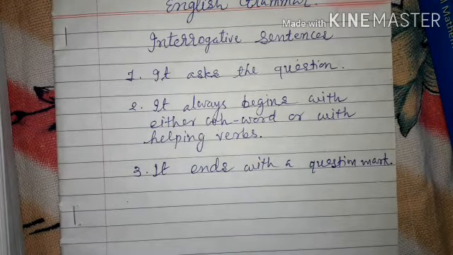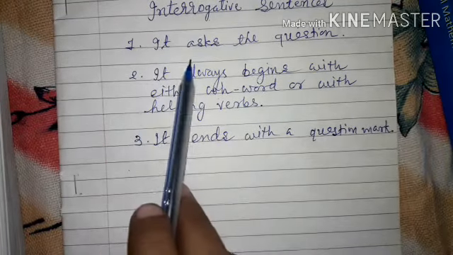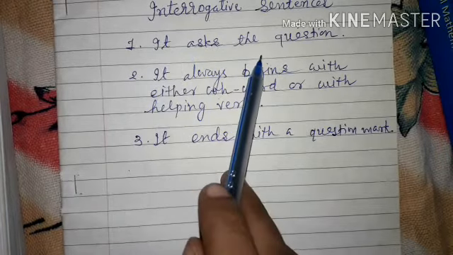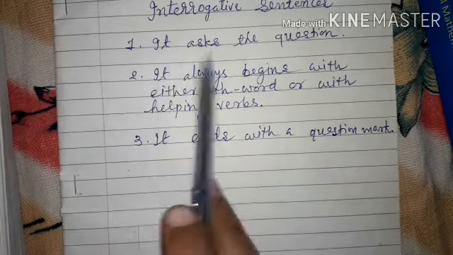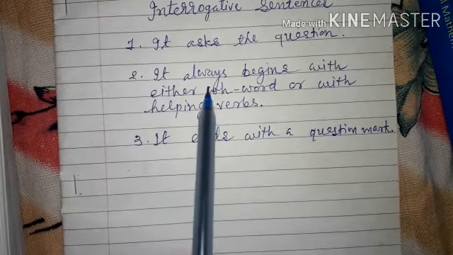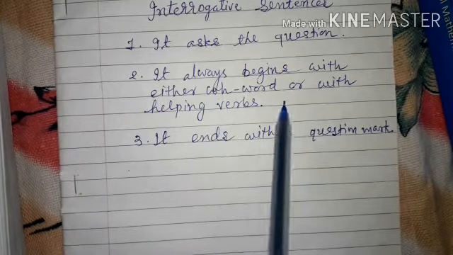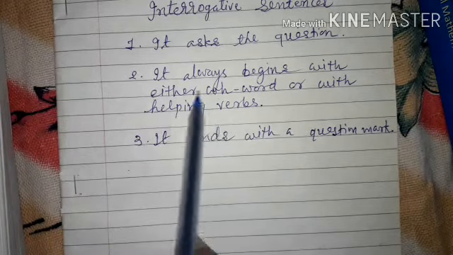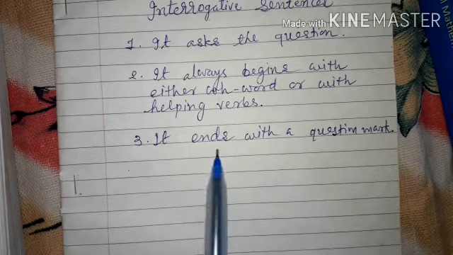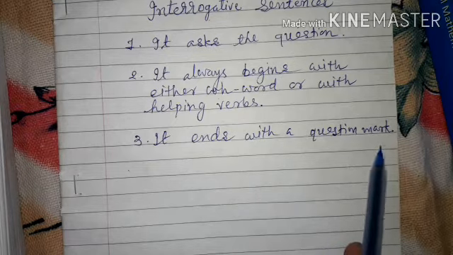Now while converting from an assertive sentence to an interrogative one, which things do we have to remember? Number one, as it asks the question to inquire something, first of all we have to convert this assertive sentence into a question sentence. And we have to use the helping verbs for making the question. And at the end of that sentence we have to add the question mark.